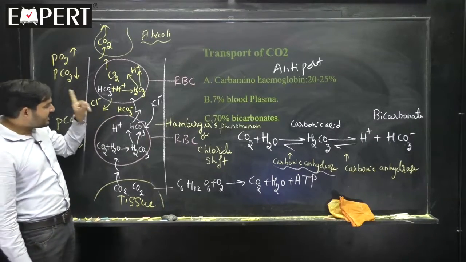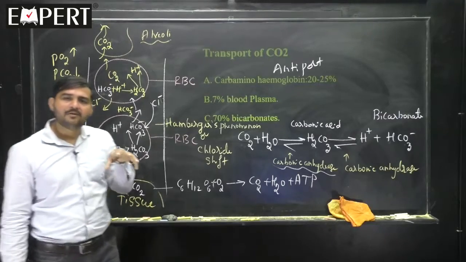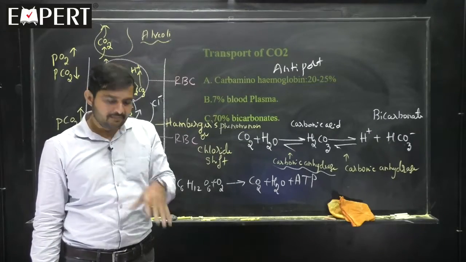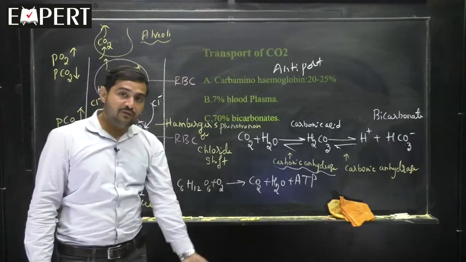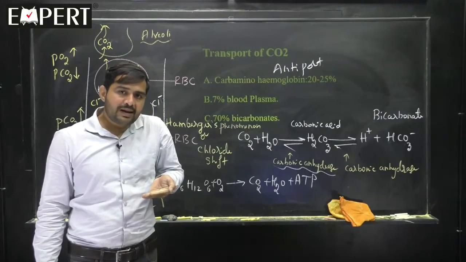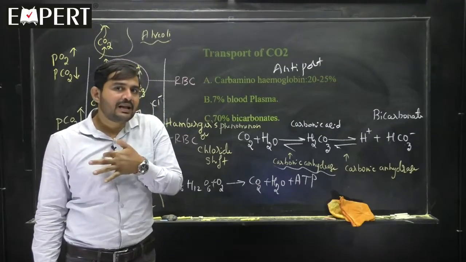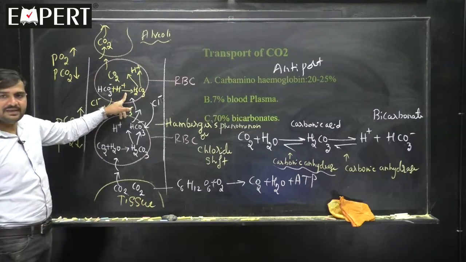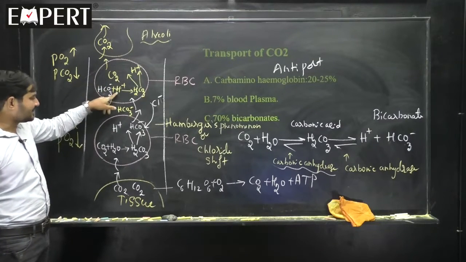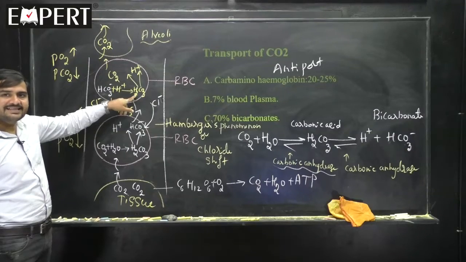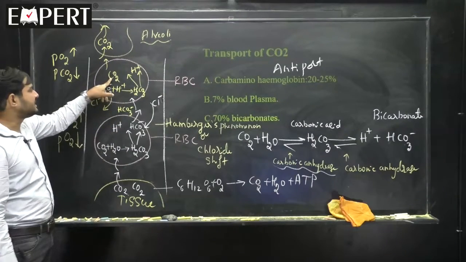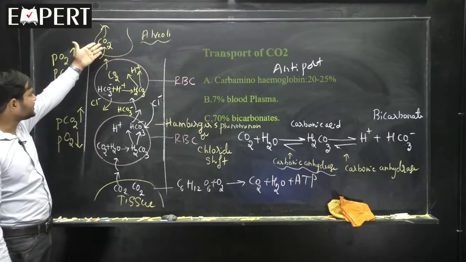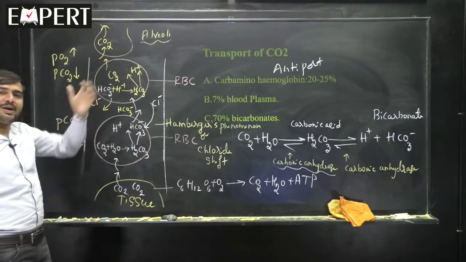Now, where has this bicarbonate formed? It has formed in the tissue region. Imagine the foot region. From the foot region, it has to come above through the blood and reach the lungs. In the lungs, bicarbonate once again enters the RBC and reacts with H plus to form H2CO3, carbonic acid. Carbonic acid once again splits to form CO2 plus H plus. CO2 comes out of the RBC, goes into the alveoli and back to the atmosphere.